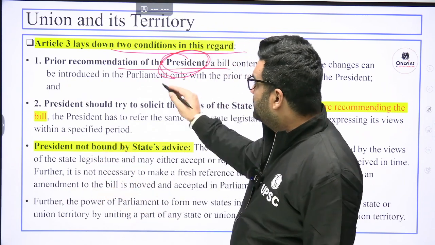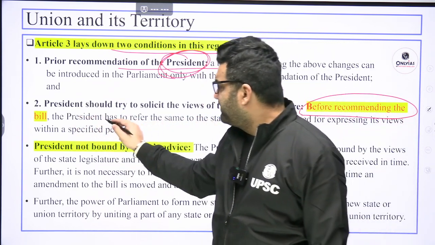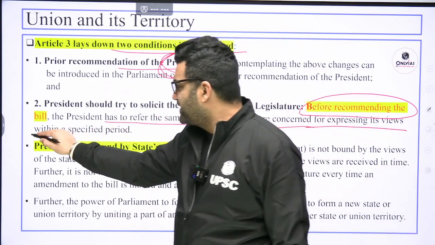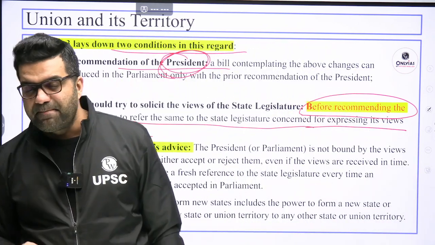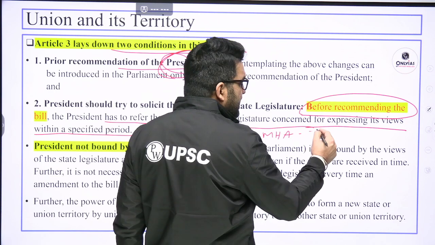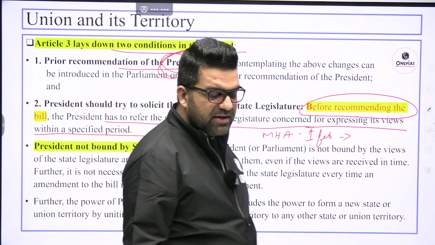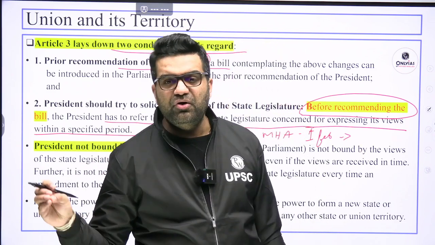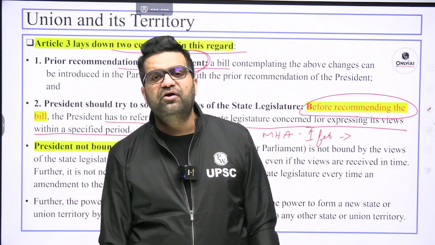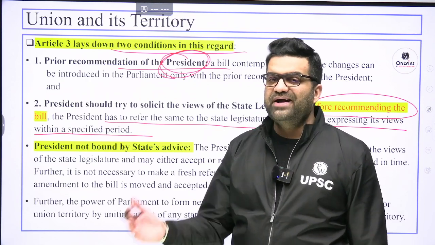Okay, so before recommending the bill, the President has to refer the same to the state legislature concerned for expressing its views within a specified period. Now, Ministry of Home Affairs sends the bill to the President on, let's say, 1st of February. President, before signing it, at 12 noon on 1st of February, marks a copy of the bill to the governor of, let's say, Uttar Pradesh, to be divided into 4 parts.